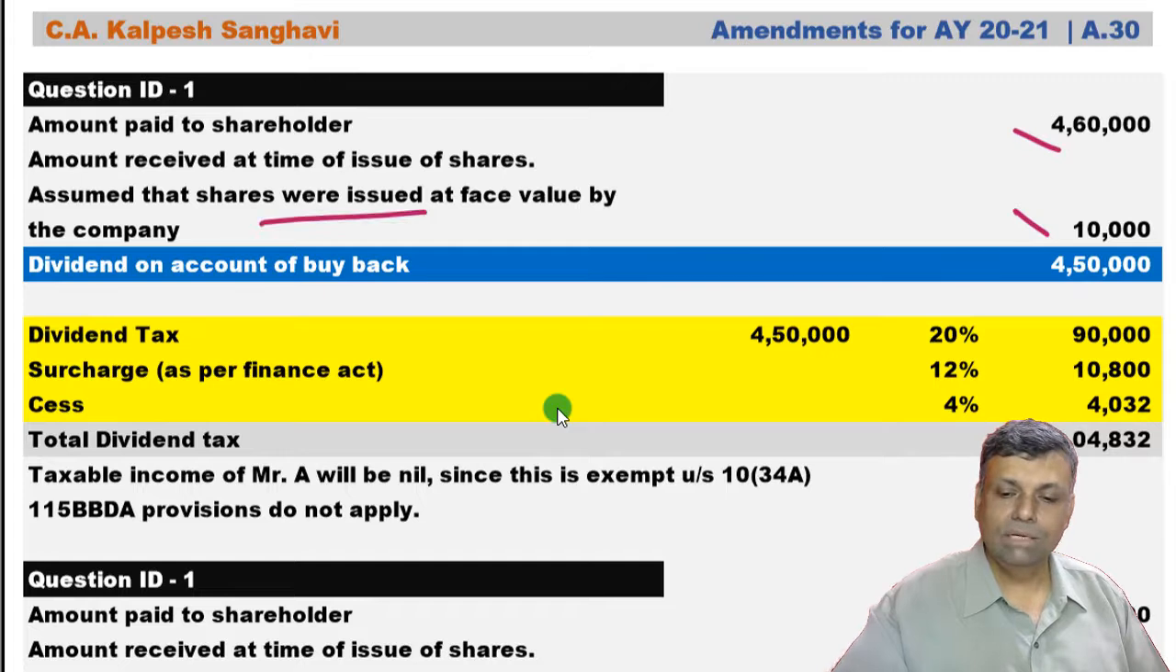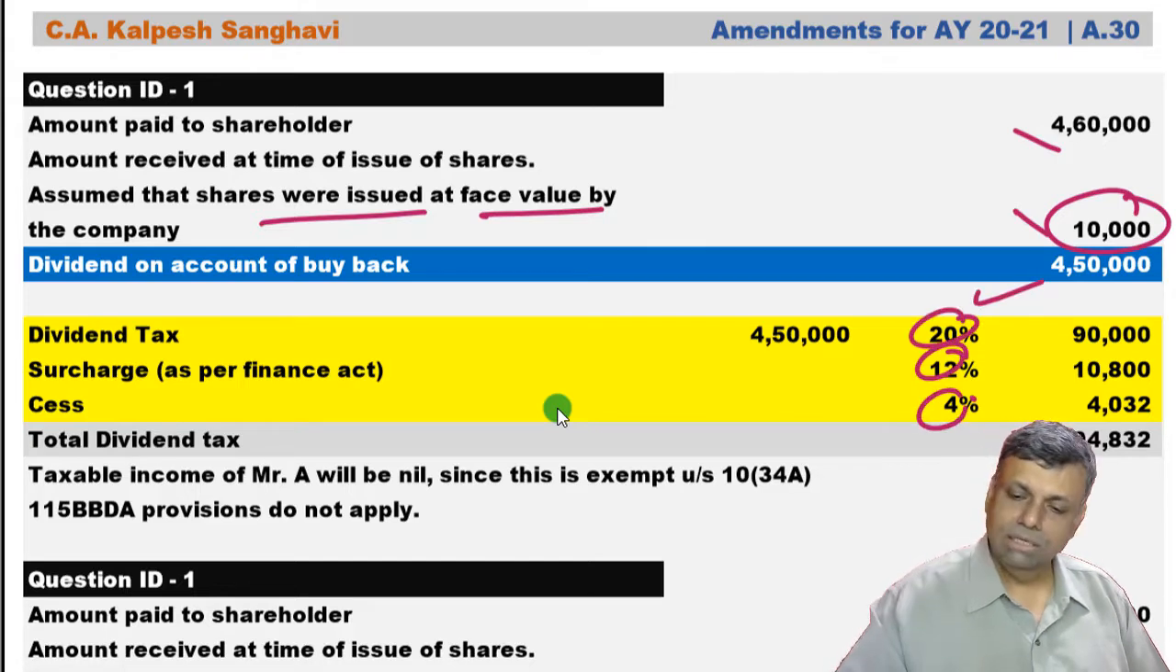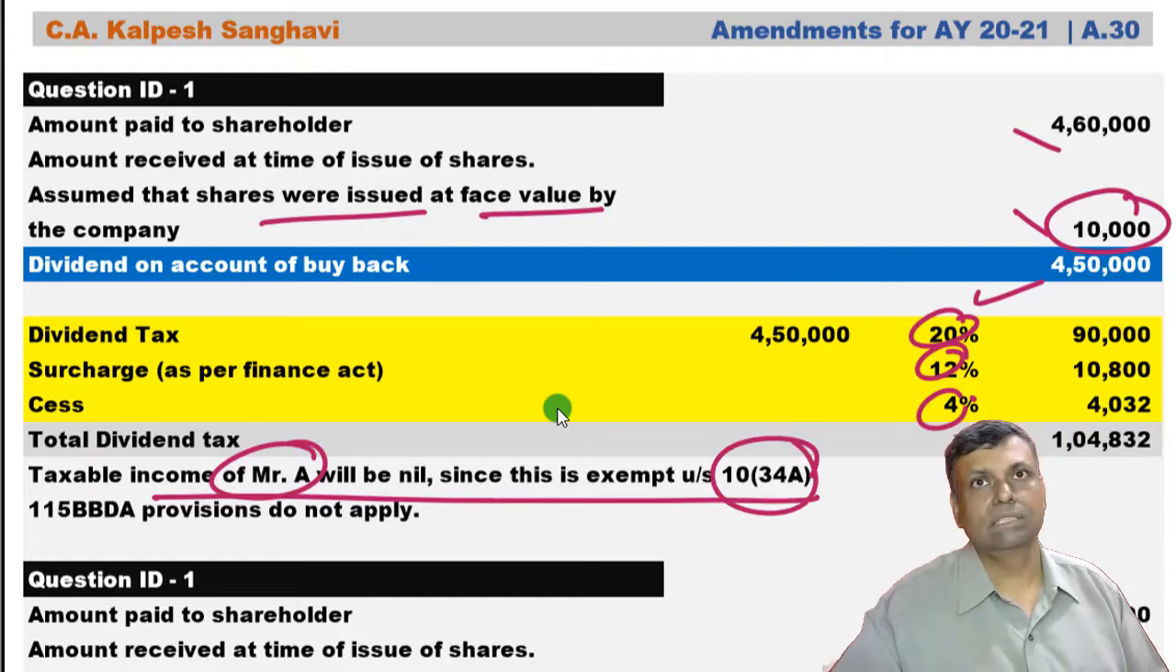Here also I have assumed that it was issued at face value. It's an assumption. However, if you assume that it was at a premium, then whatever the difference, dividend distribution tax applies. Taxable income of Mr. A will be nil, because it is exempt under section 10(34A).